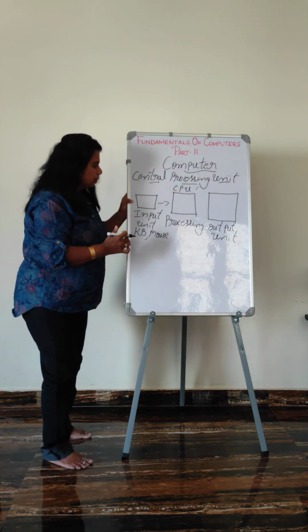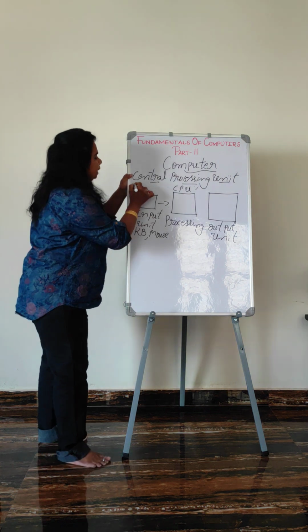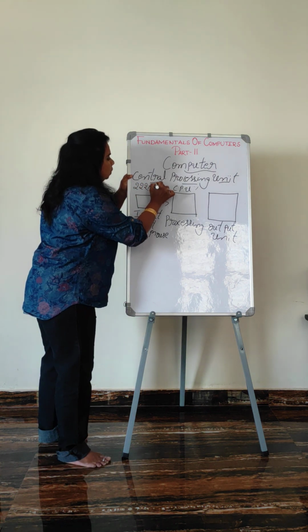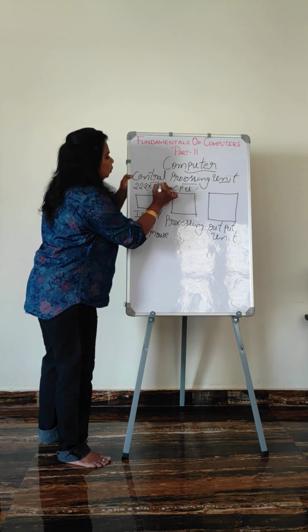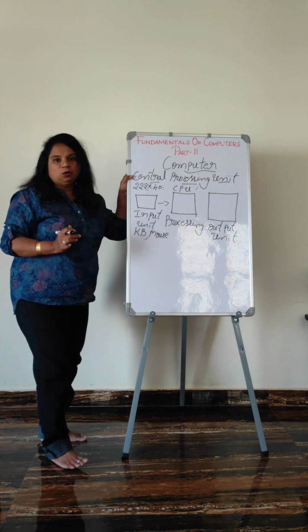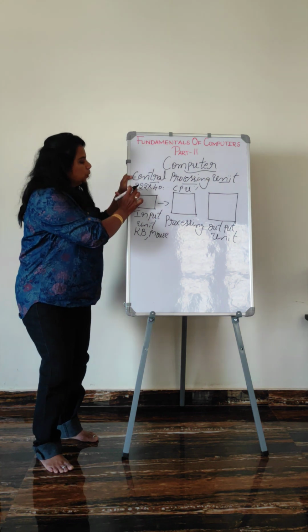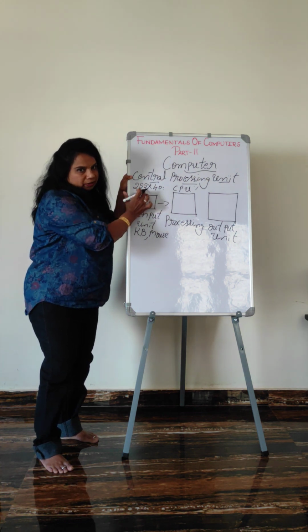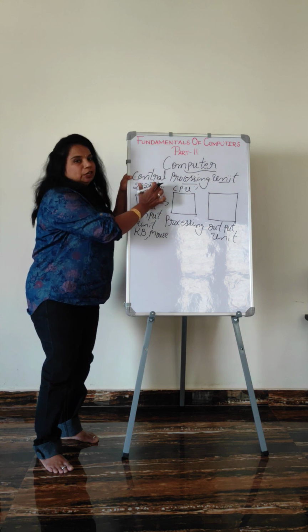Take for example, we are sending 222 into 40 is equal to what? We need the output, the result of 222 into 40. This is the question, the multiplication of 222 into 40.